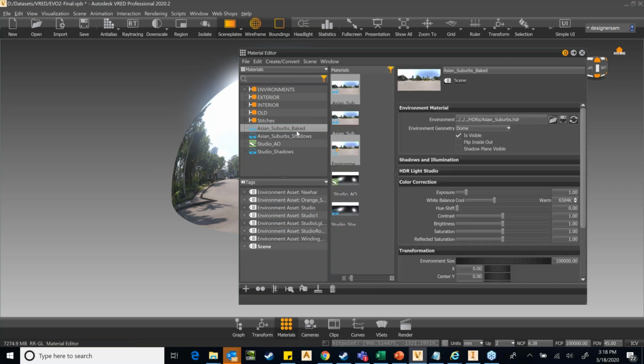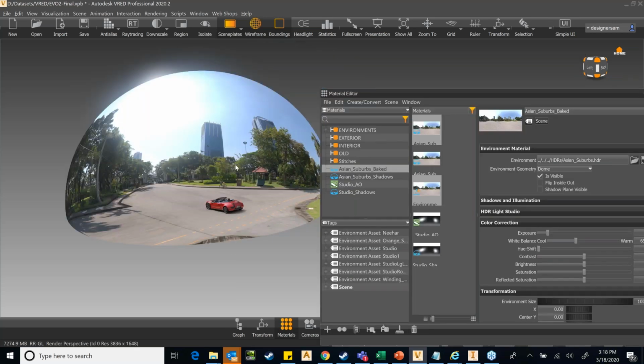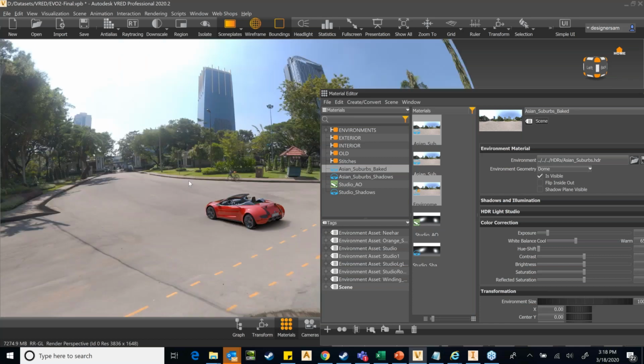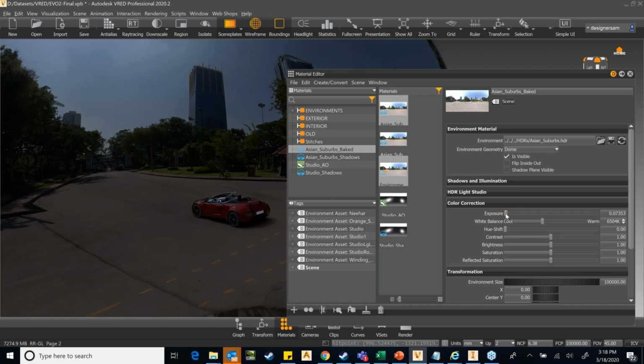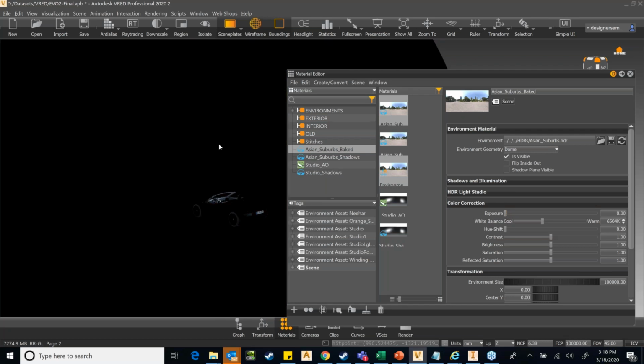If I go to my material tab, I see the environment, and there are certain attributes exposed, for example the light. You can play with the light of this scene, and you can see there is very little light. If I make it 0, there is no light coming from the surroundings.